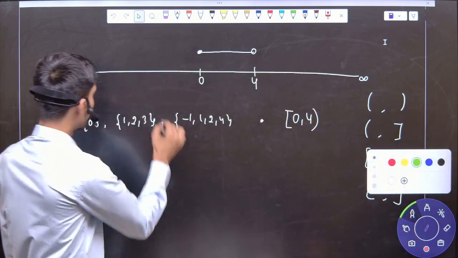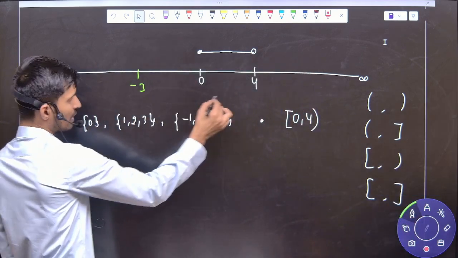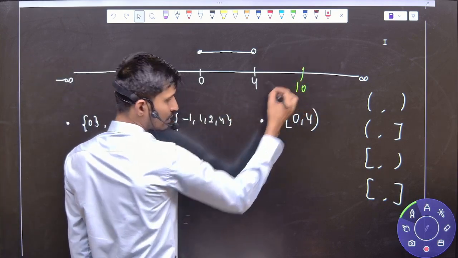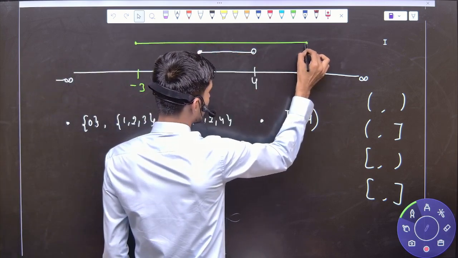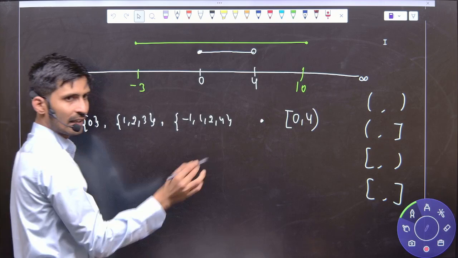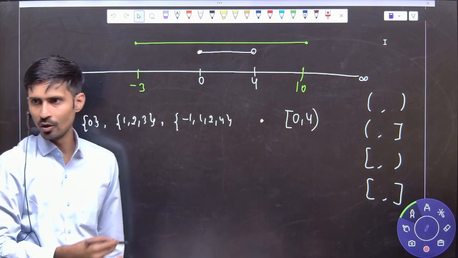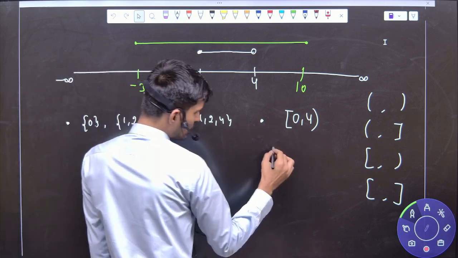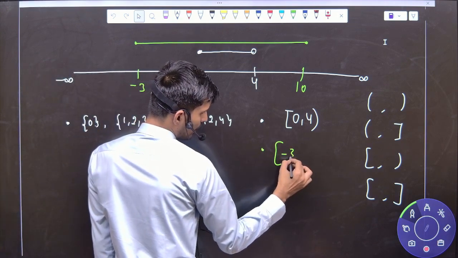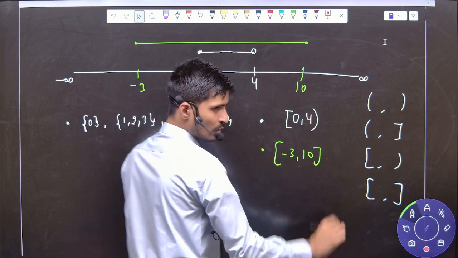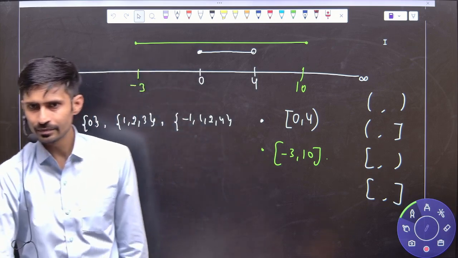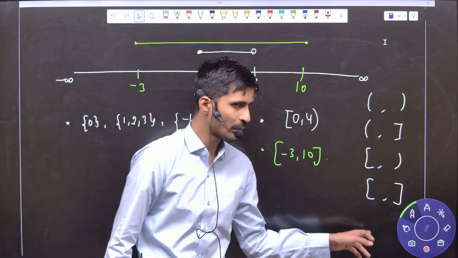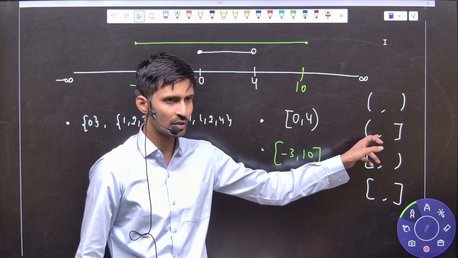So now suppose you have the numbers -3 to 10, and we are taking both, and also all the numbers between both. How will we write that? Close bracket, -3 to 10, close bracket. Is it clear? No problem here? Sure? Now you understood all these 4 brackets, when we'll use this, when we'll use this, when we'll use this, when we'll use this.